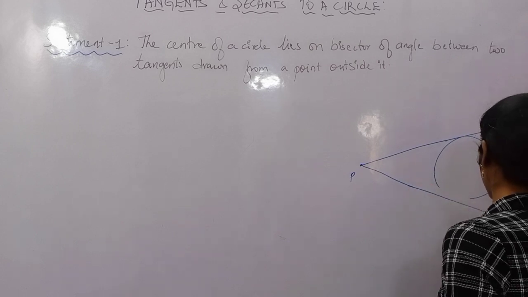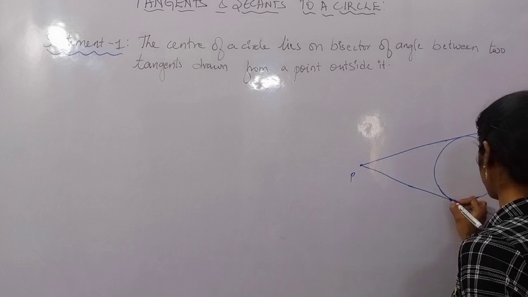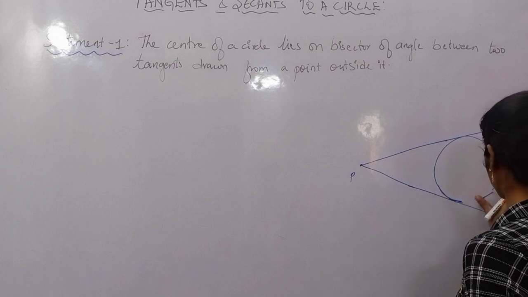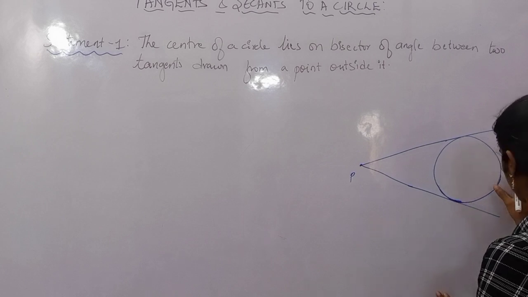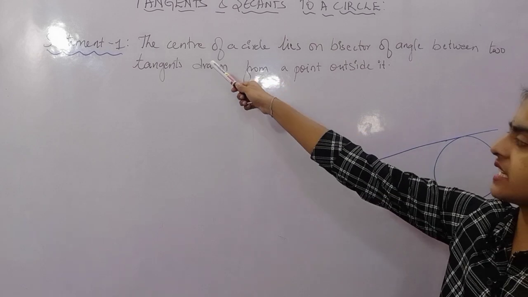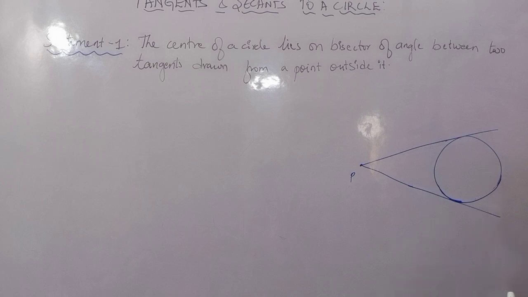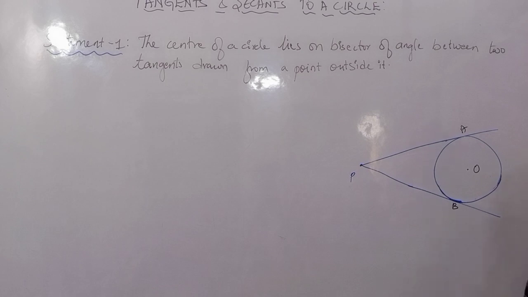Getting difficult to draw on this. Okay, so in this way you have 2 tangents to the circle from one particular external point. So have a look. You have to say that the center of a circle, and where is the center? This is the center of the circle, say O, and PA and PB are 2 tangents to the circle.